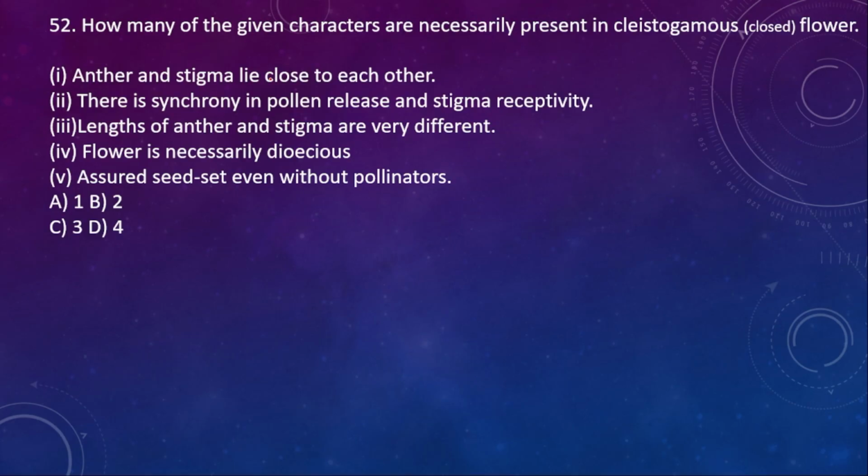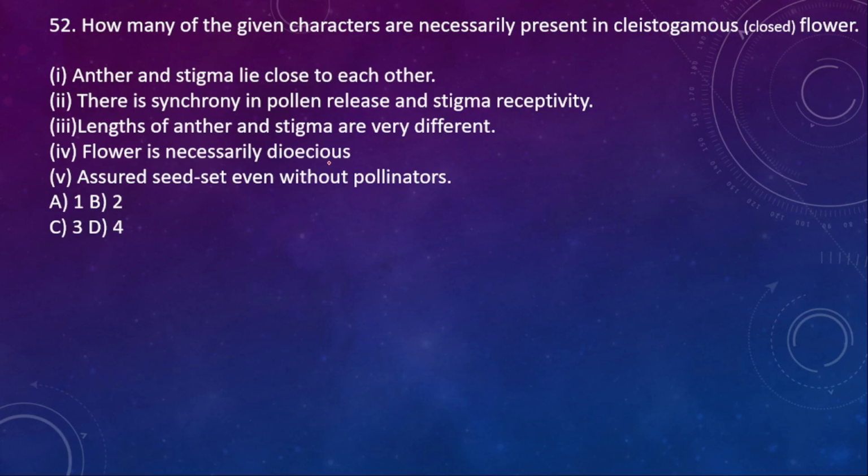52. How many of the given characters are necessarily present in clistogamous, that is closed flower? Statement 1. Anther and stigma lie close to each other. There is synchrony in pollen release and stigma receptivity. Lengths of anther and stigma are very different.